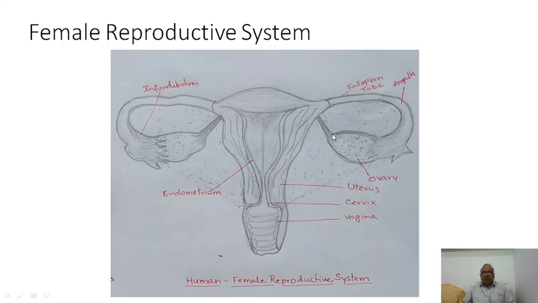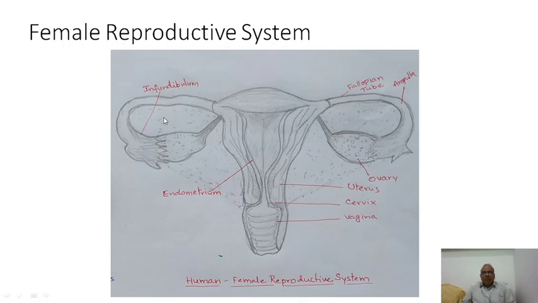This is the ovary, and this entire structure is called the oviduct. The oviduct of the female is further divided into fallopian tube, uterus, and vagina. The fallopian tubes are the main centers of fertilization. Fertilization, especially in mammals, occurs in the fallopian tubes.